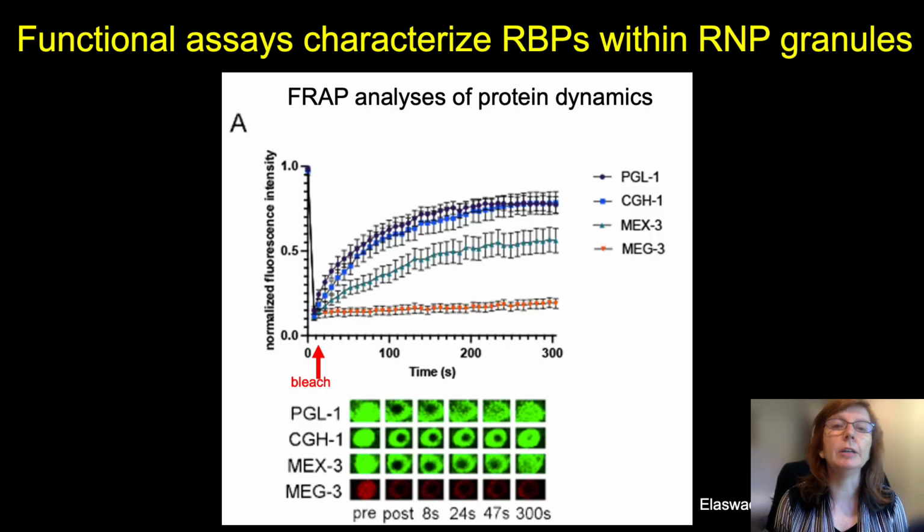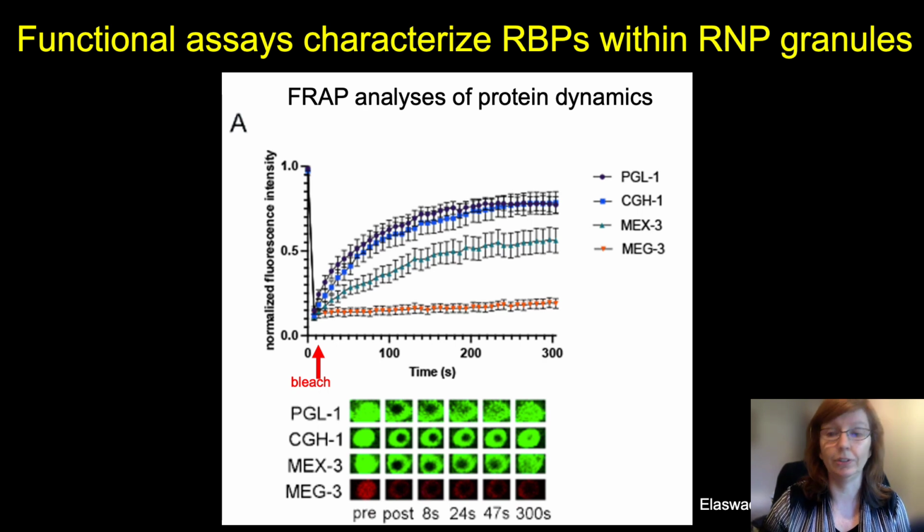So to better understand these RNP granules, we've recently undertaken several functional assays to characterize different RNA binding proteins within them. So here I'm showing you FRAP analyses to study protein dynamics. The first two proteins I'll mention are PGL-1 and CGH-1, which you can see in the top line of the graph, those lines merge, have fairly rapid recovery after photobleaching. In contrast, MEX-3, shown in green, has slightly slower recovery rate, and MEG-3, shown in red, has very slow, if any, recovery at all.